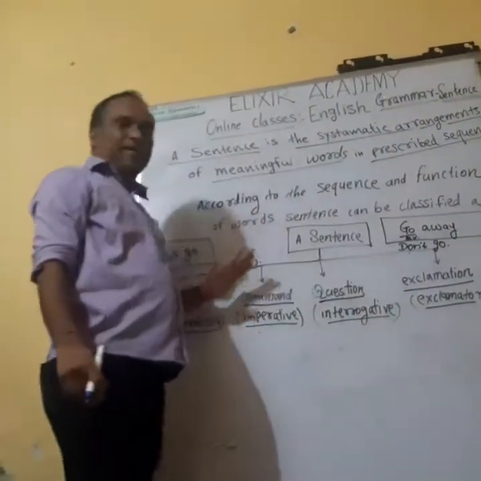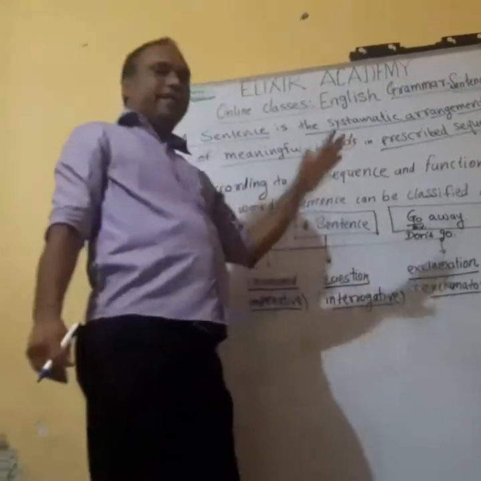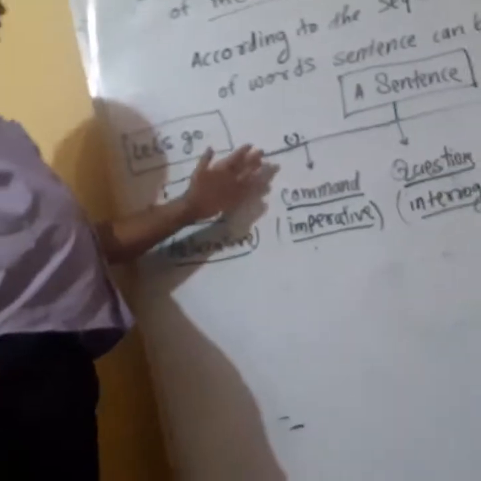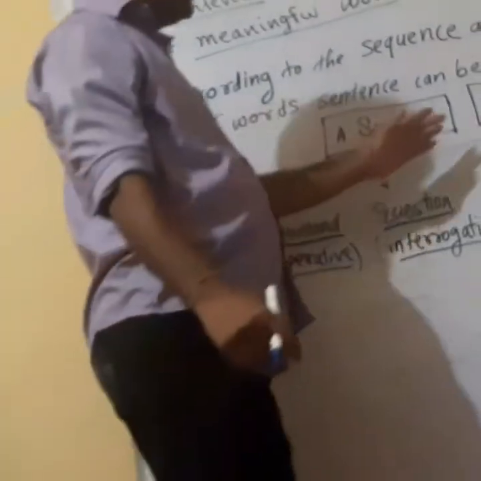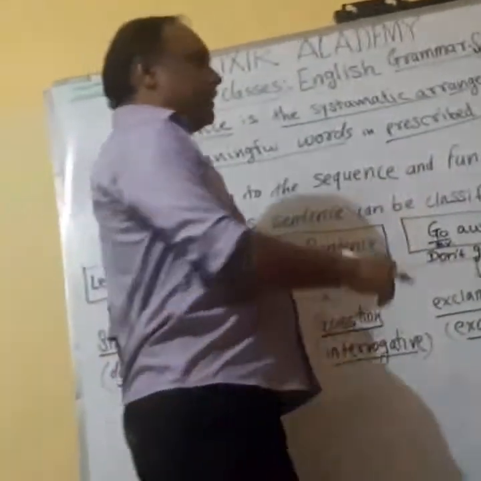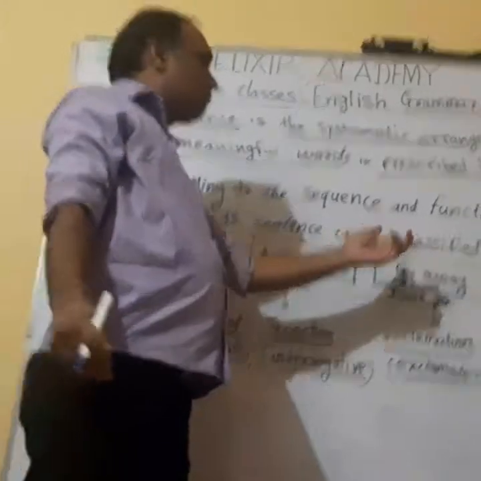I again repeat that this is only the first introduction. We will study it in detail in further sessions. So, these are the types of command which we also call imperative sentences. If you observe this sentence, you will notice that the whole sentence starts with the main verb, which is a plain command.